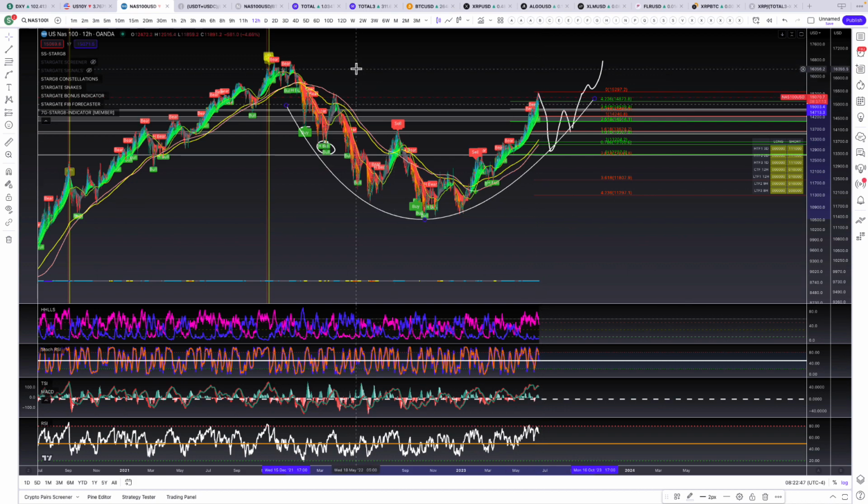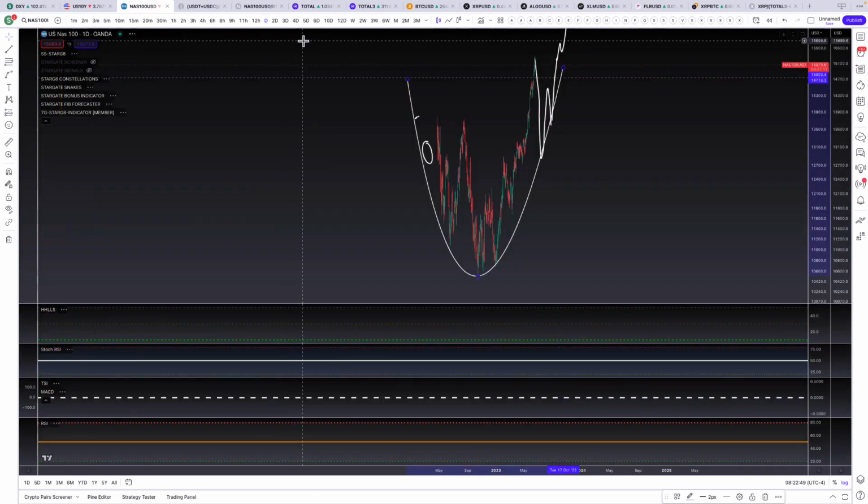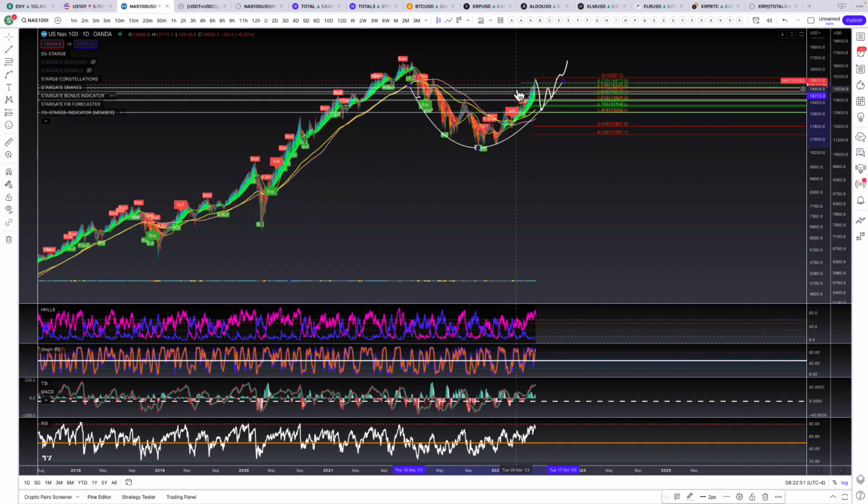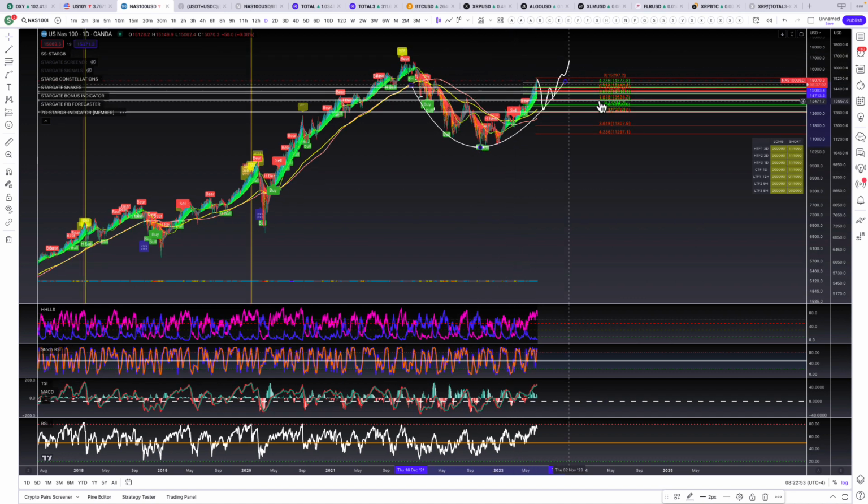So I do think the stock market's a little overbought. It needs to pull back down a little bit, gain some more juice for an ultimate blow off top if it's going to do it. That's what I see there.